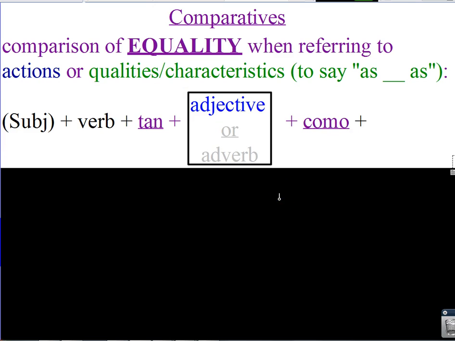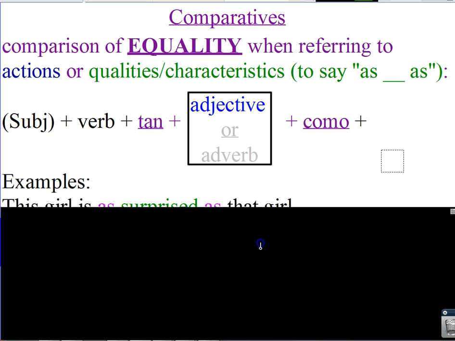Please make it nice and neat. These formulas are super important. You take the subject, it's in parentheses because of course you can always leave the subject out of a Spanish sentence if it's already clear by context or by the verb form. Then tan blank como. You put the adjective or the adverb here. Tan blank como, and then whoever you're comparing it to.